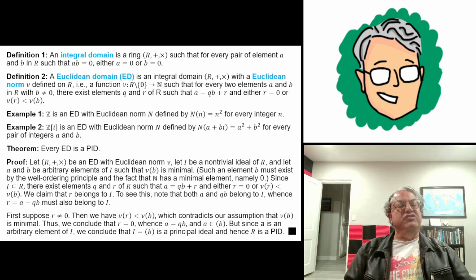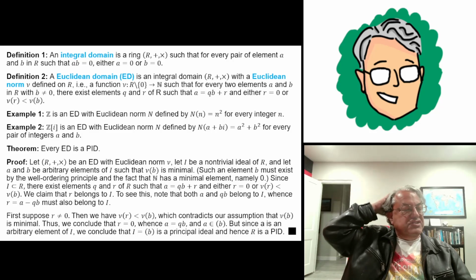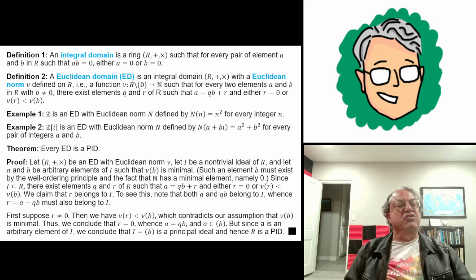So let R be an arbitrary ED, an arbitrary Euclidean domain, with a norm nu, and nu is a Euclidean norm. That's all we care about. This thing we're calling nu is the Euclidean norm of this Euclidean domain R. And we're letting I be an ideal of R. I defined ideals in the last lesson. Maybe I should define them again in this one, but if you don't remember what an ideal is, then just go back to the last lesson.